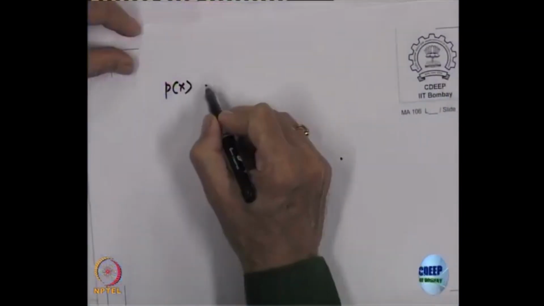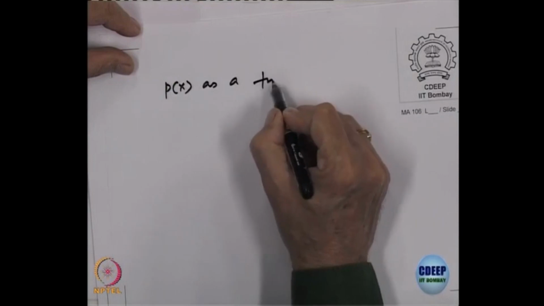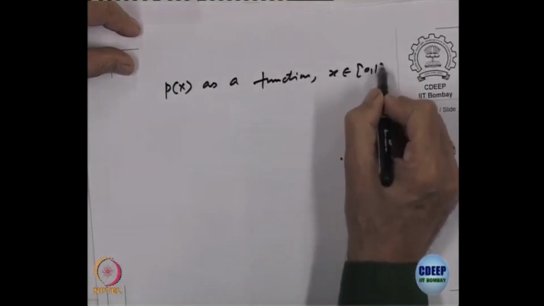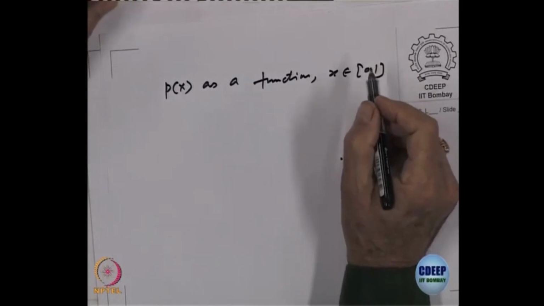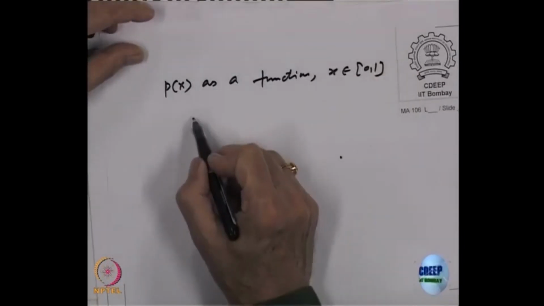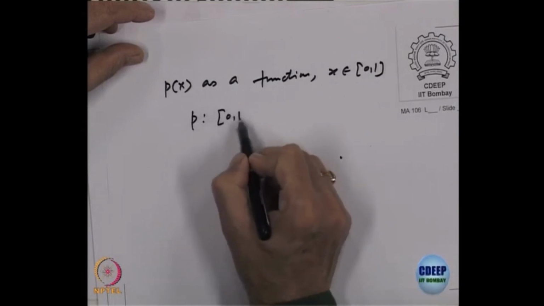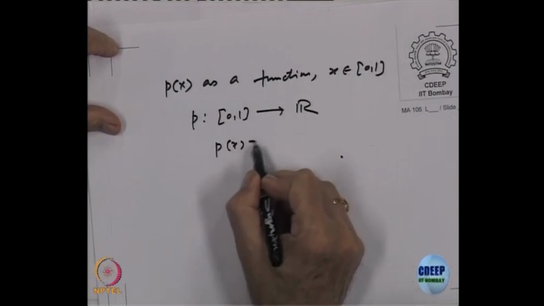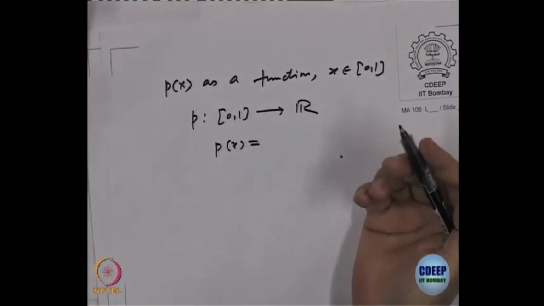So, here is something which you will find useful, namely let us think of p(x) as a function for x belonging to [0,1], right. That means p is a function from [0,1] to R, right. So, what is p(x)? It is a polynomial of some degree, right.